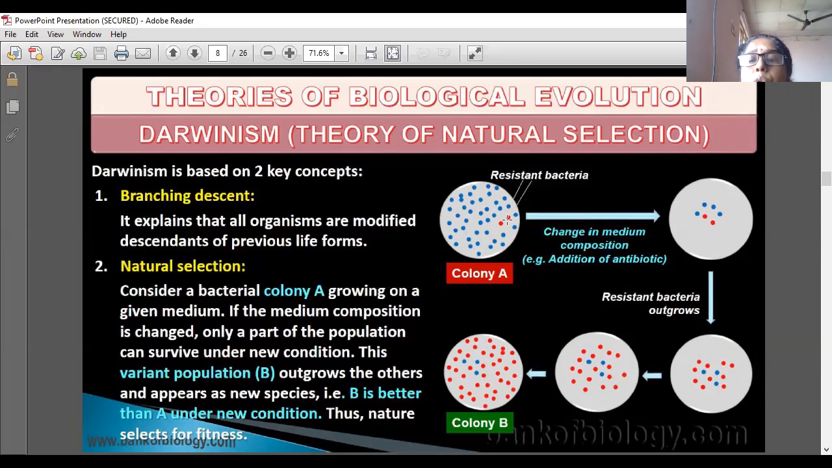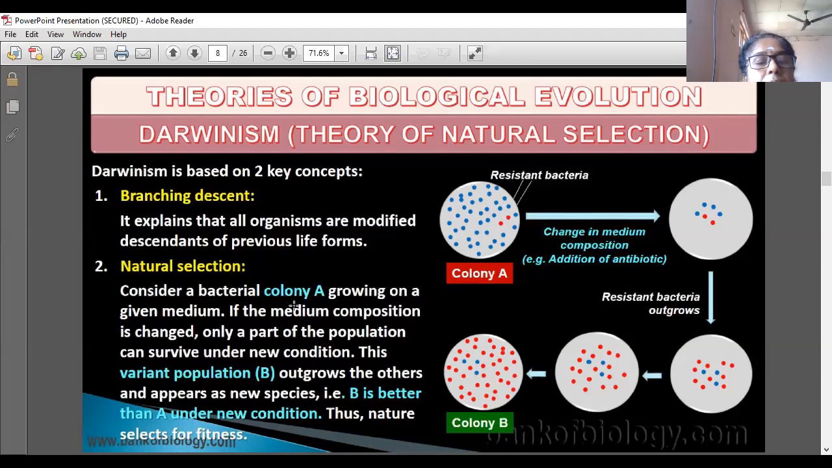In colony A, only two red ones are there, but what has happened? The red is resistant against the antibiotic. So the antibiotic is added to the colony. The red ones, which are resistant against the antibiotic, survive in that condition, and the blue ones, which are not resistant against this antibiotic, are killed.